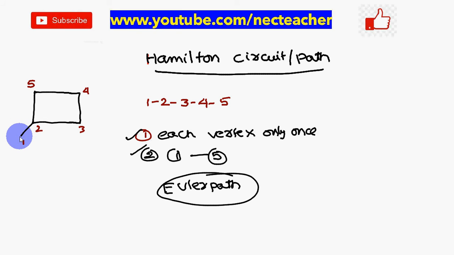So I have started at 1, let us consider, and I have ended at 5, covering all the vertices. This is what happens, each vertex only once. Visiting each vertex once means Hamilton. Therefore this is a Hamilton path. Here I have written Euler, not Euler, it is a Hamilton path.